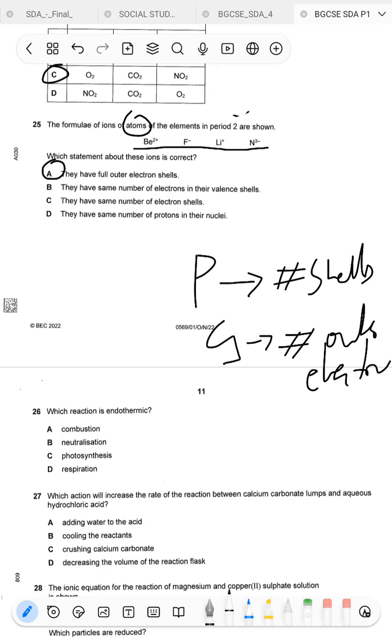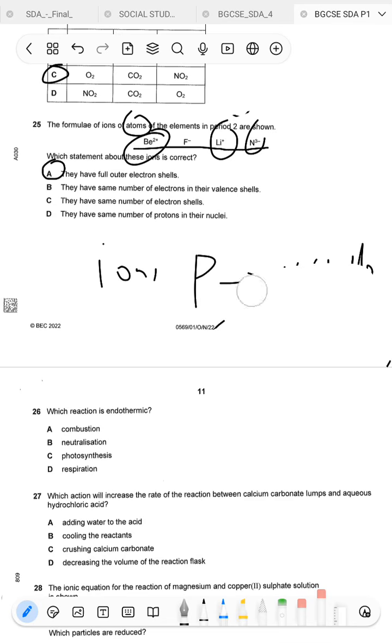But now, since we are talking about ions, some of them will have fewer shells, especially these metals, because they would have lost the electrons in that outer shell. And these ones, the non-metals, will maintain the outer shell because they would have gained electrons onto those outer shells.